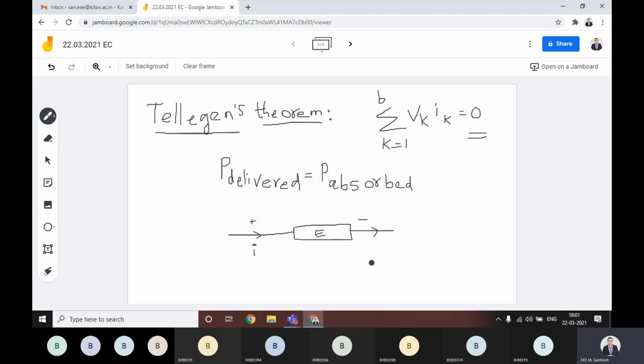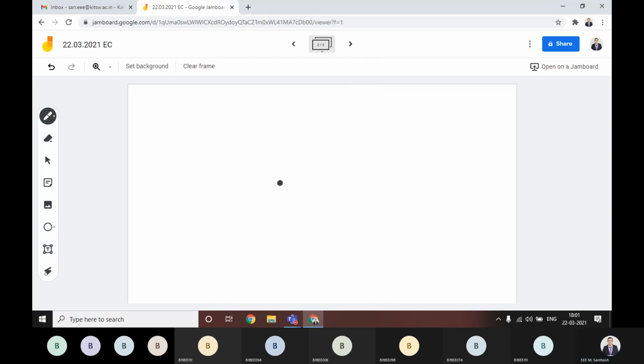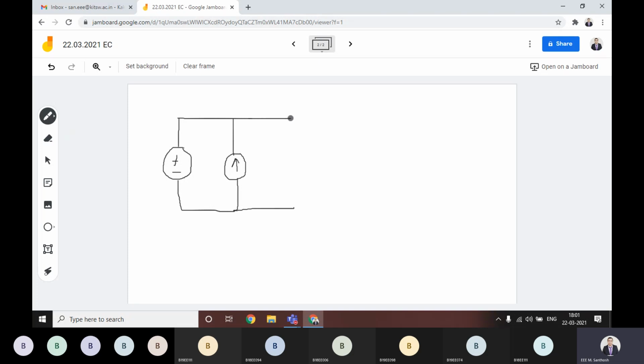Okay, suppose there is a circuit of this kind, let us see. There is a voltage source and there is a current source. All of you draw this so that you understand what the statement of Tellegen's theorem means.